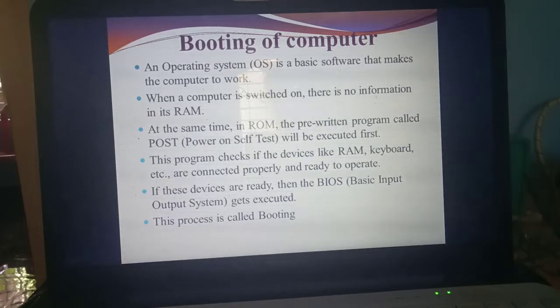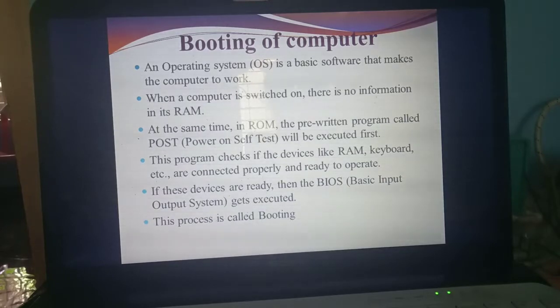But in RAM there is no information. In ROM, they have already pre-written some program. What's the name of that program? POST. What do you mean by POST? Power on self-test. This program will execute first. When you switch on the computer, which program will execute first? POST, that means the pre-written program on the ROM. Understand? Is ROM a temporary storage memory or a permanent storage memory? Permanent storage memory.